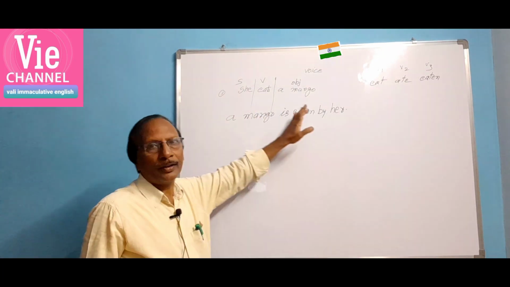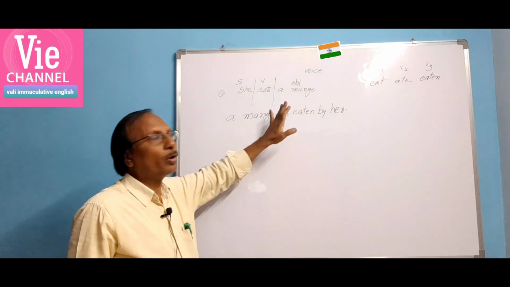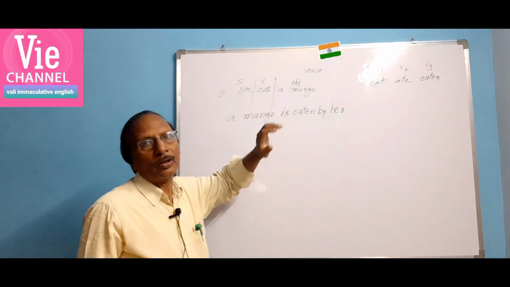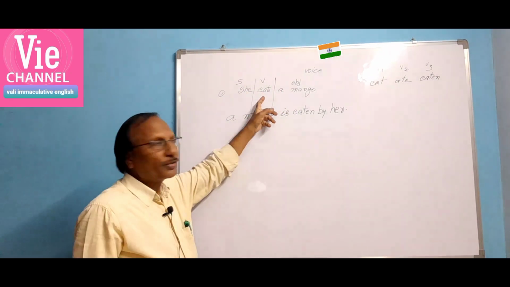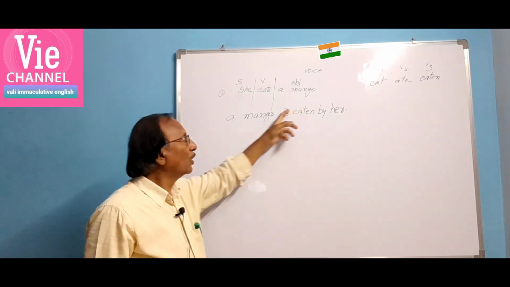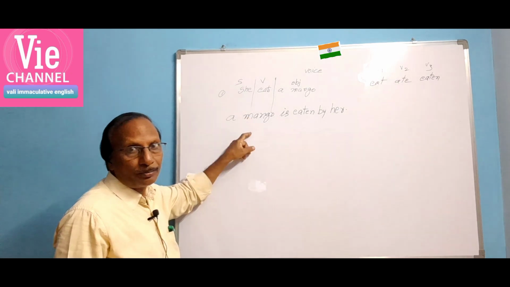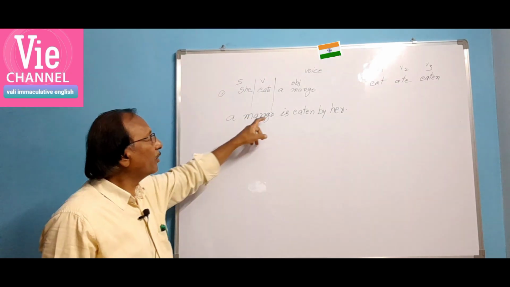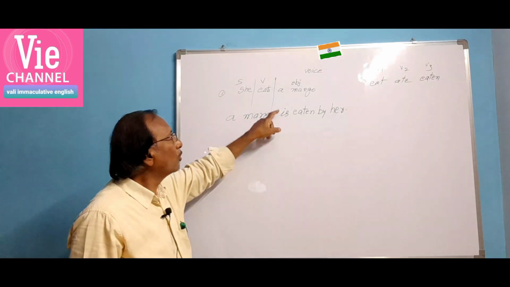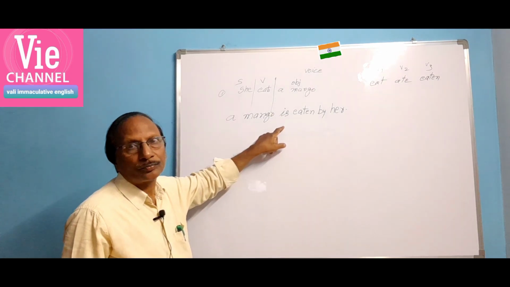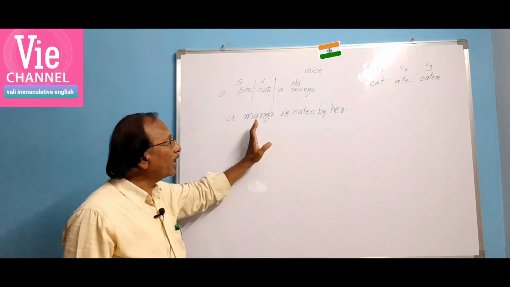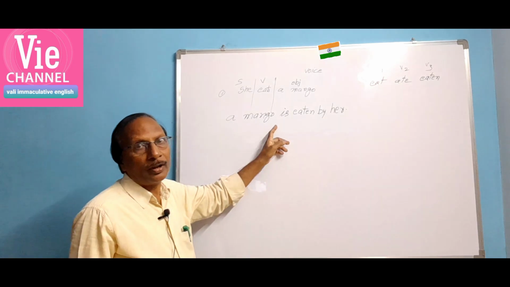So what have we done here? We have taken a sentence of present tense in active voice: She eats a mango. She is the subject, eats is the verb, a mango is the object. We have changed the object into subject, a mango. The subject is singular, so a singular verb must come. So we have written "is", a helping verb. It helps the main verb.